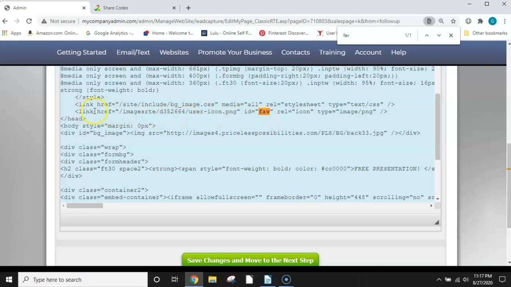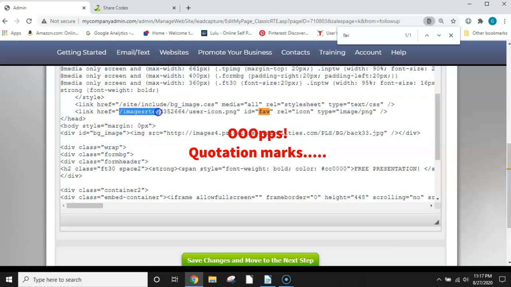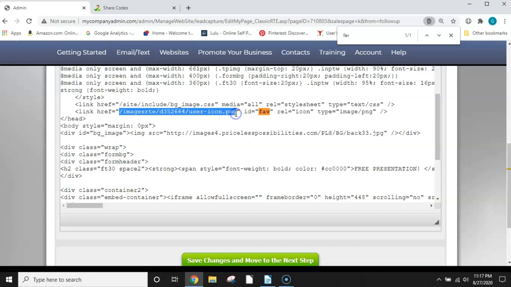And you're going to look for where it says link, H-R-E-F, image, and this right here where it's between the parentheses, you're going to get the slash and all this up until it says PNG. That's what you're going to replace with the code from the image that you snipped from Google. So what you're going to do next is you're going to go to source to get out of this.